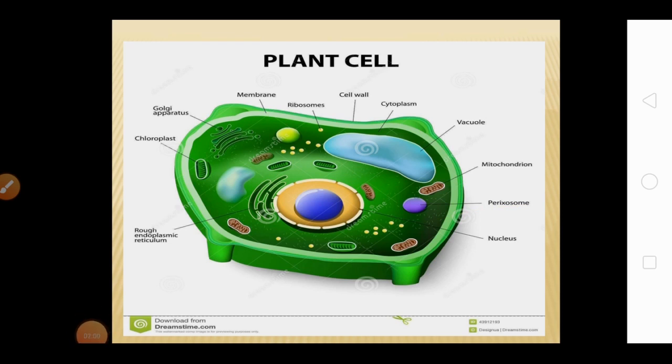This is the structure of a plant cell. Here you can see there is a cell wall, a cell membrane, there is a ribosome, cytoplasm, there is vacuole, there is mitochondria, there is Golgi apparatus, a chloroplast, then there is endoplasmic reticulum. This is the nucleus, which is distinct and truly developed, and here is also the peroxisome. The peroxisomes are present in the cytoplasm, and these take part in various metabolic activities.